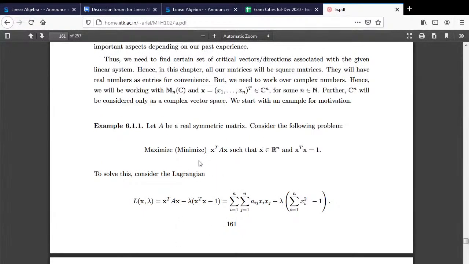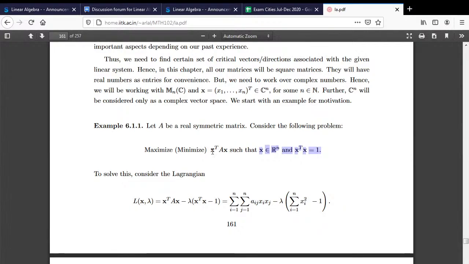Consider the following problem: maximize x transpose Ax subject to x belonging to Rn and x transpose x equal to 1. So x belonging to Rn such that x transpose x is 1 is basically a circle centered at 0, a circle of radius 1 with the origin as the center. I am asking what is the maximum value of this, or the minimum value of this.